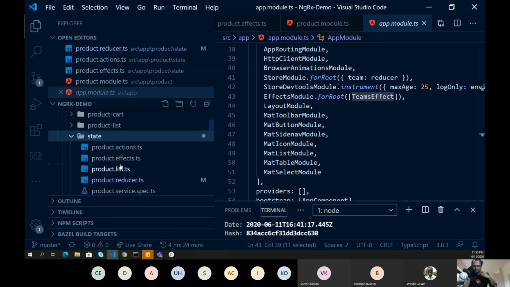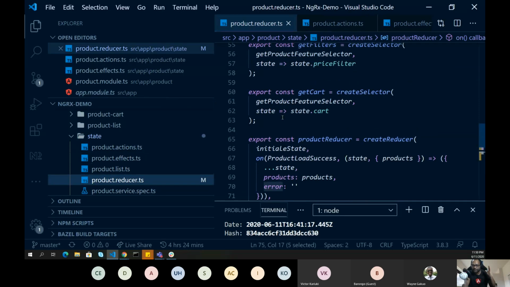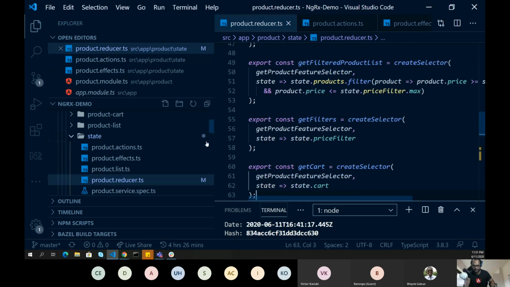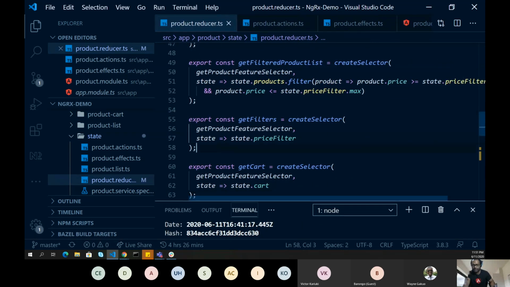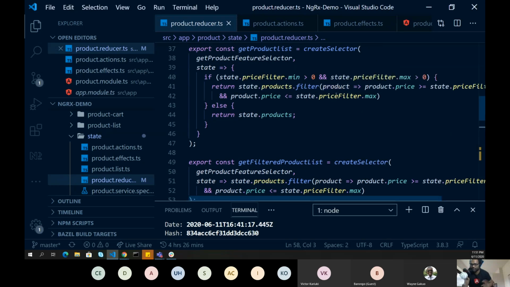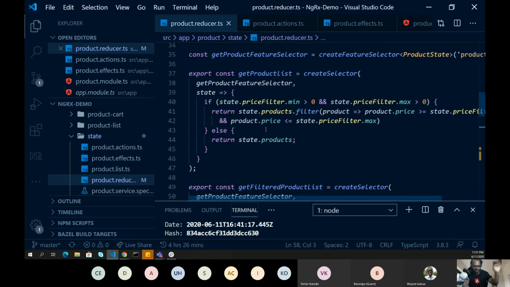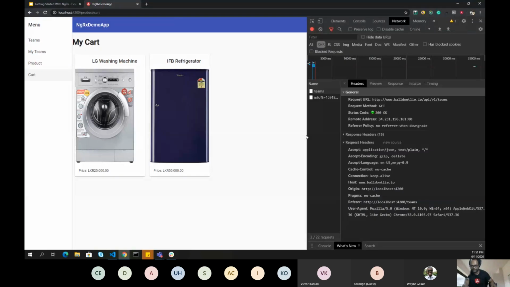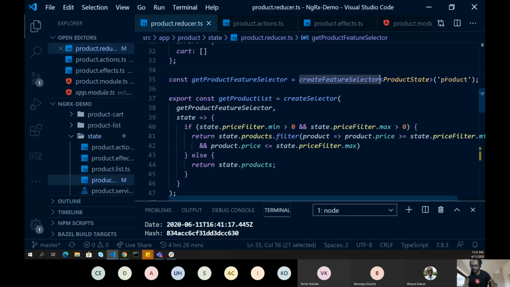So we write selectors, which are similar to, as I said, a query to get the product. You can always write the selectors in the reducer file, or if you prefer writing them in another file, that's absolutely fine. So let's see how to create the selectors, or how to create the queries. I'm sure you might have guessed that there should be some create function. As I said, create action, create reducer, create effects. Now we have something known as createFeatureSelector. Inside my store, I have two slices, if you remember. One is product, one is team.